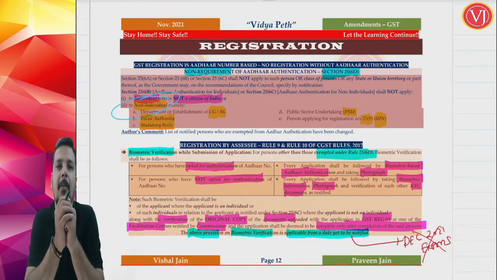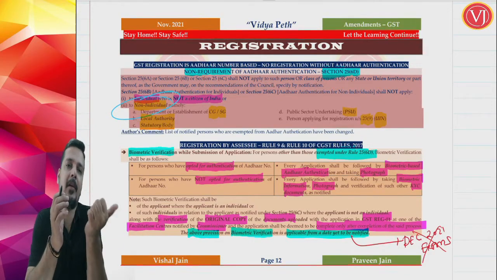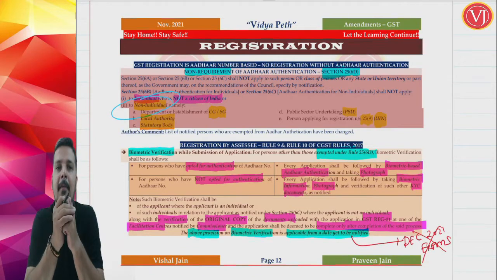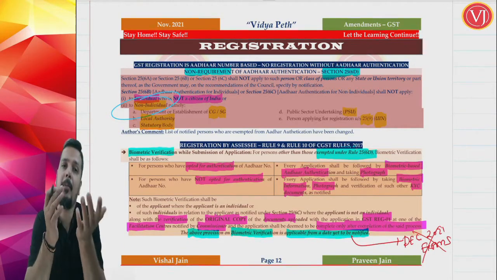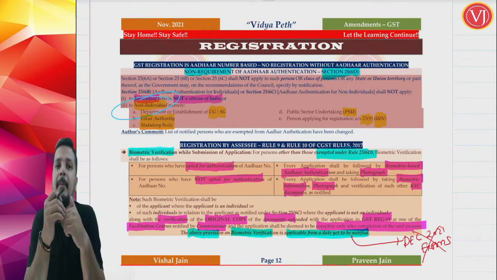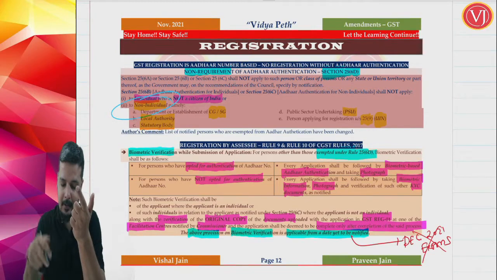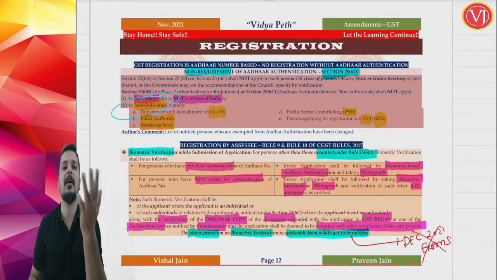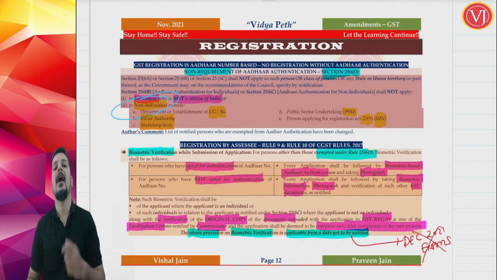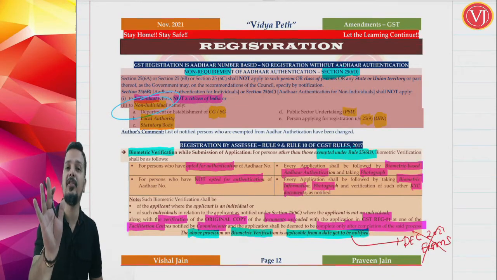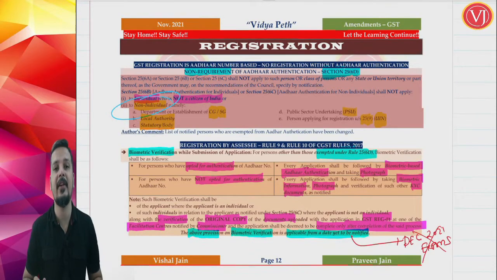And when you are coming for biometric verification, two categories. Those who are opting for Aadhaar authentication, the biometric based Aadhaar authentication will be done along with taking photograph. Those who are not opting for Aadhaar authentication, their biometric verification will be done along with photograph, biometric information, and other KYC documents. And all the documents that you are submitting, you have to take the original copies and show at certain facilitation centers which are notified by the commissioner.